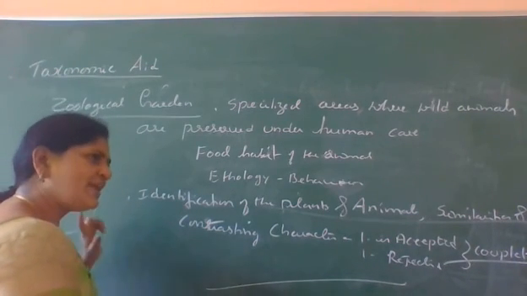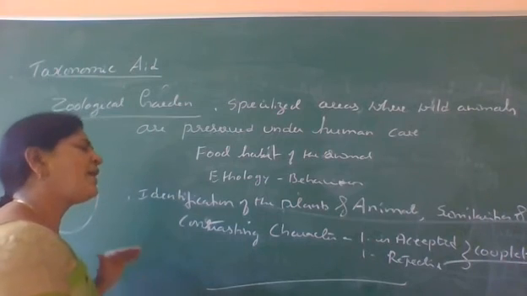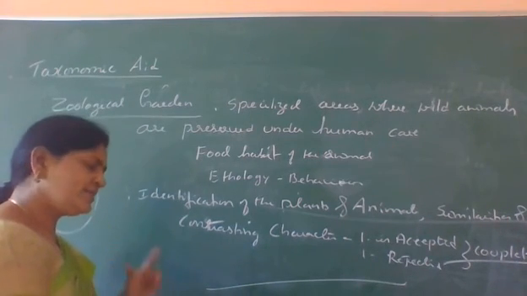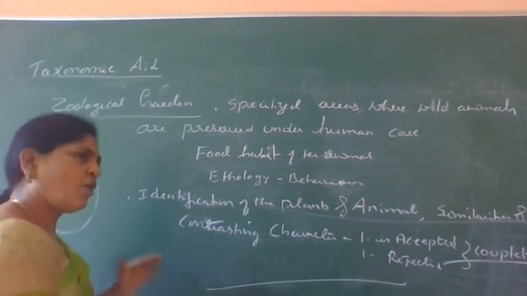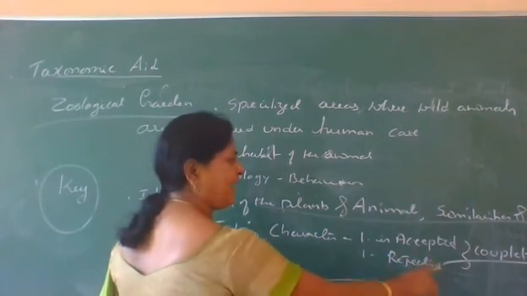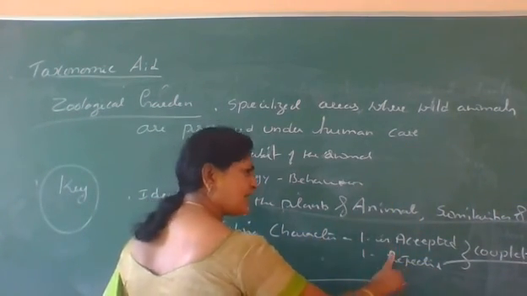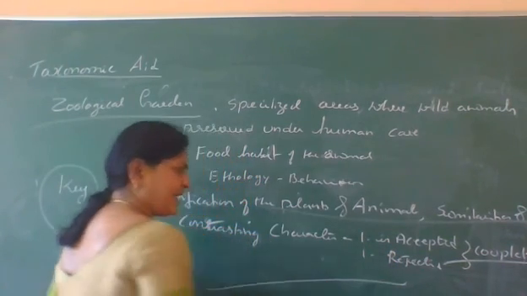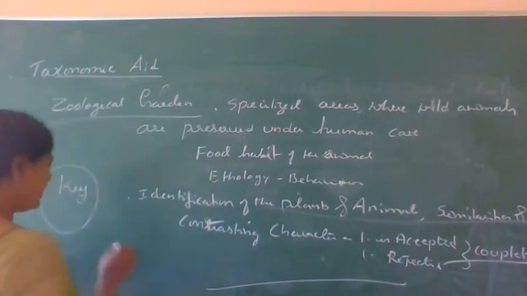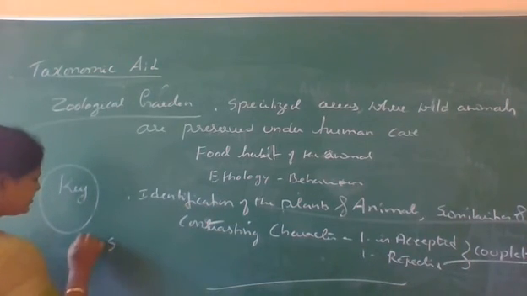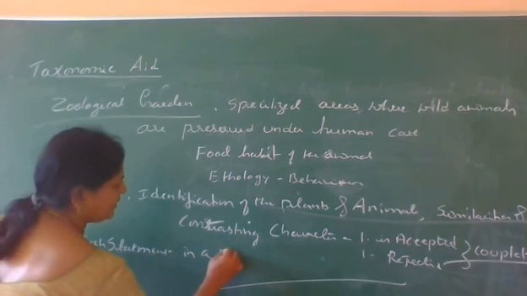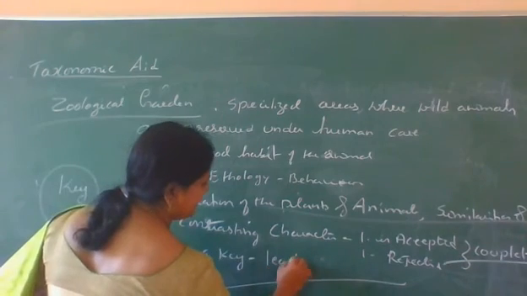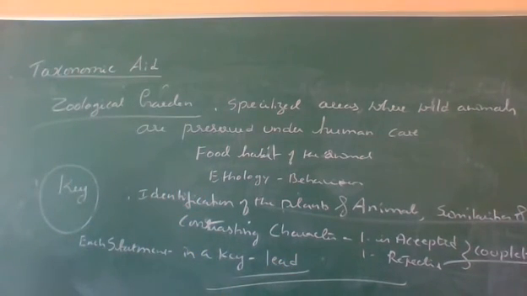So always key is used to identify the plants and animals based on similarities and dissimilarities. Here always there is a pair of contrasting characters that is called couplet. In that couplet, one character is accepted, another character is rejected. And each statement in a key is called lead. What is lead? Each statement in a key is called lead.